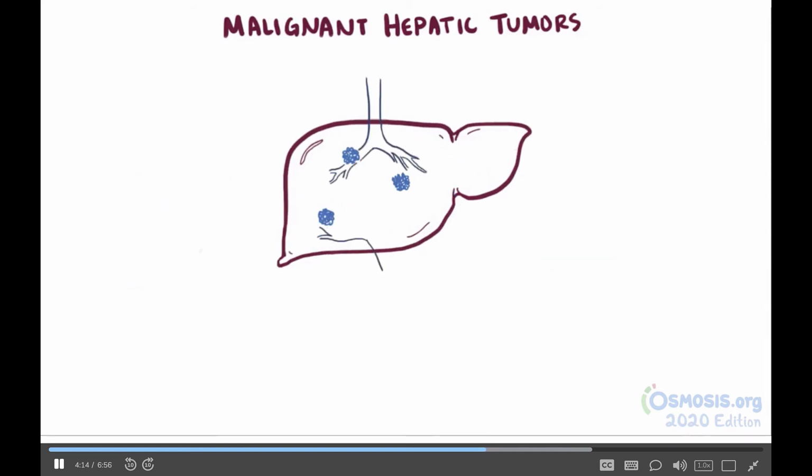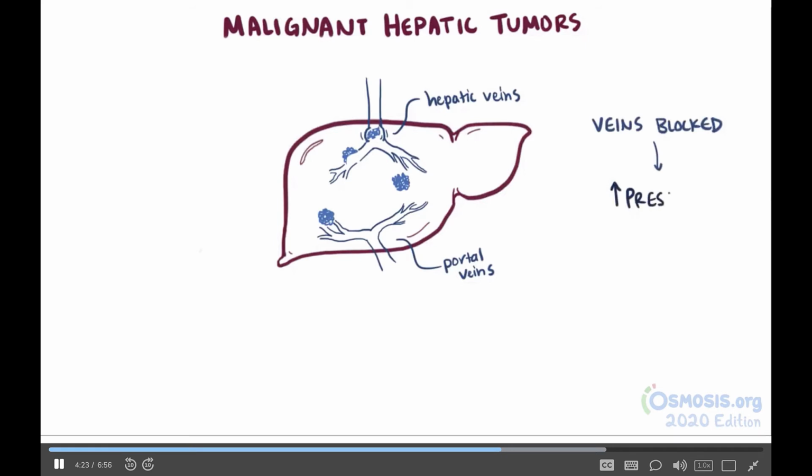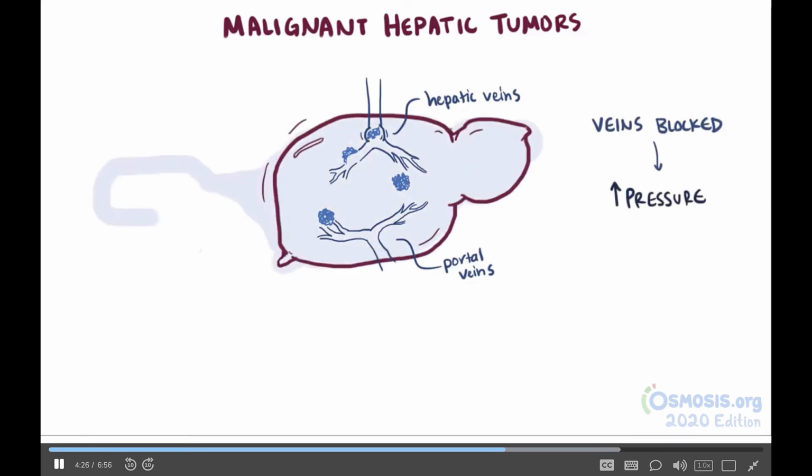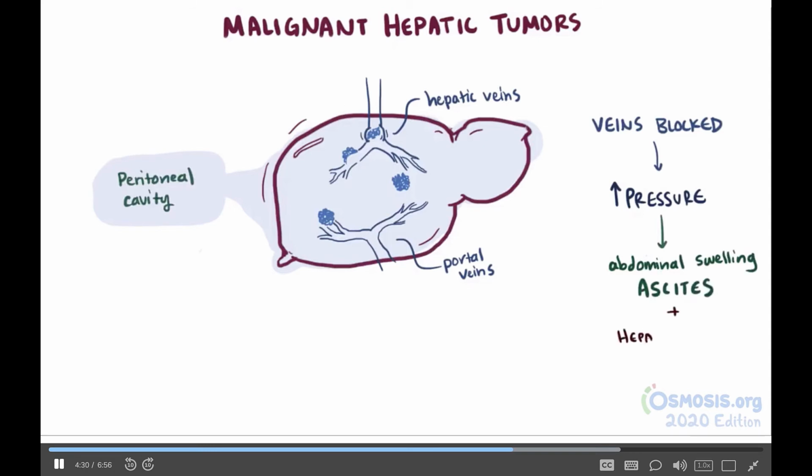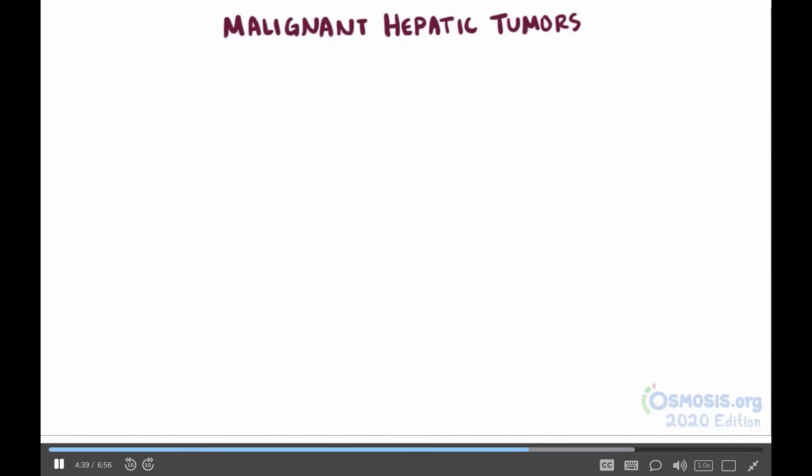Now, a common place for the tumor to spread is in the portal and hepatic veins, where a mass of tumor cells might lodge and block the veins. If the hepatic vein is blocked, pressure builds in the portal system, which pushes fluid into the peritoneal cavity and leads to abdominal swelling, called ascites, and perhaps hepatomegaly, enlargement of the liver. This blockage of the hepatic vein is also known as Budd-Chiari syndrome. Because their abdomen is swollen from ascites and hepatomegaly, patients might present with abdominal pain as well as fever due to the destruction of liver cells.